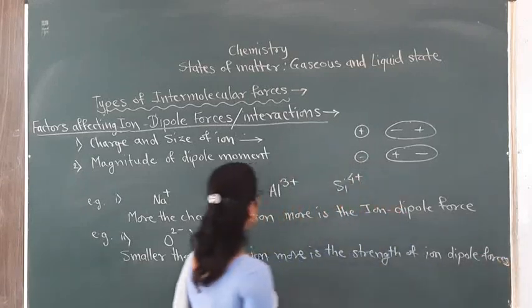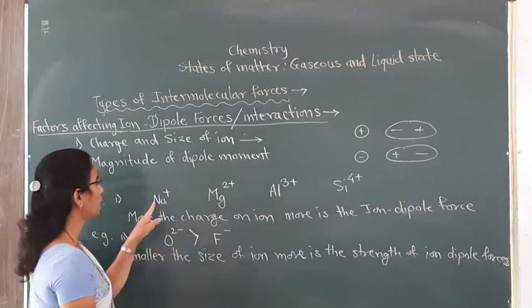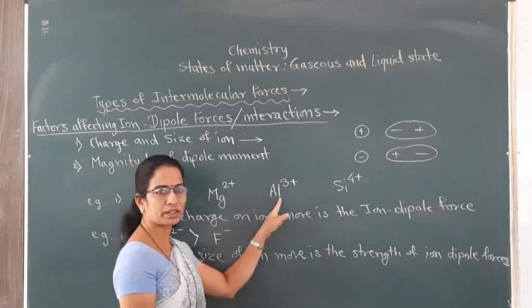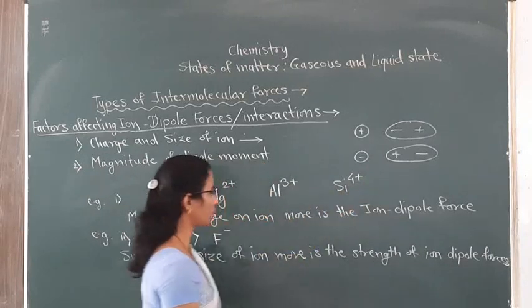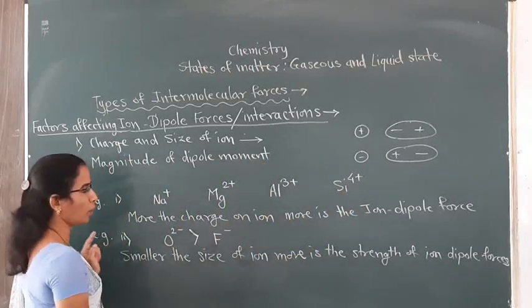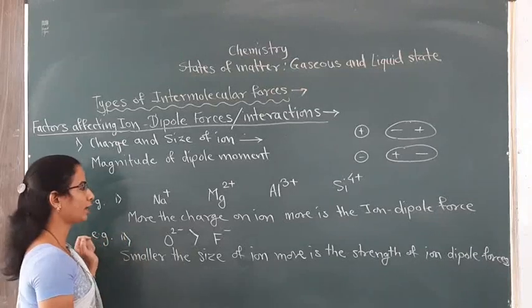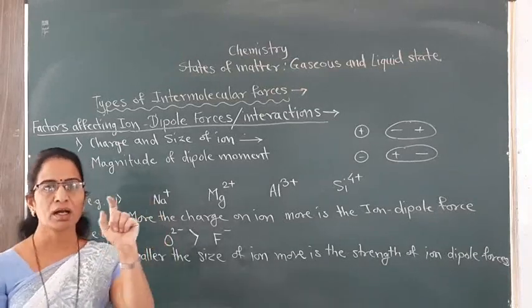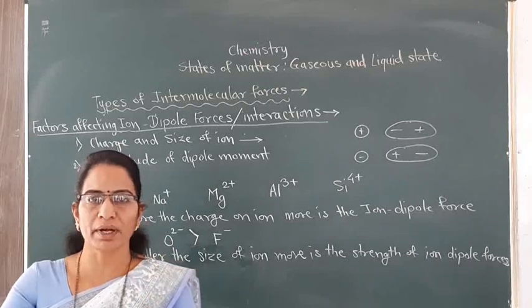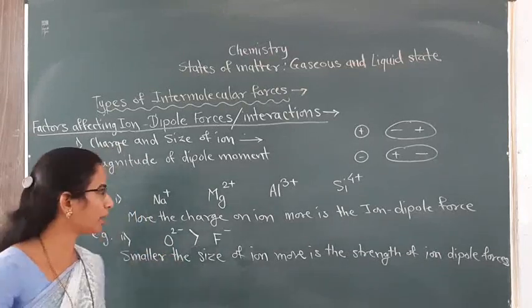We know that, again I will take this example here, Na plus, Mg2 plus, Al3 plus and Si4 plus. All these are isoelectronic species. What are isoelectronic species? These are the ions of different elements which are having the same number of electrons.